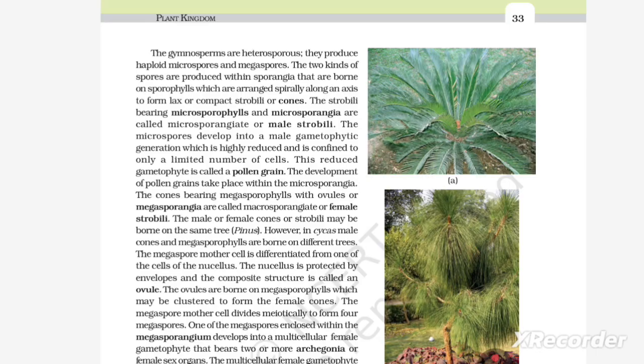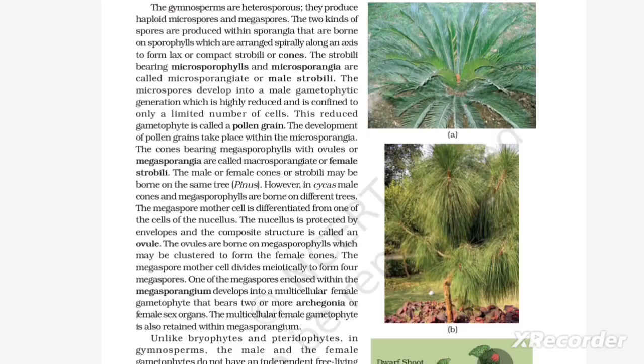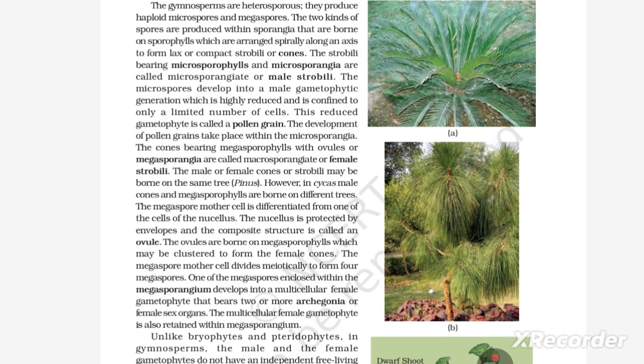The microspore develops into a male gametophyte generation, which is highly reduced and confined to only a limited number of cells. This reduced gametophyte is called a pollen grain. The development of the pollen grain takes place within the microsporangia. The cone bearing megasporophylls with ovules and megasporangia is called macrosporangiate or female strobilus. The male and the female cones may be borne on the same tree, as in Pinus. However, in Cycas, the male cone and the megasporophylls are borne on different trees.